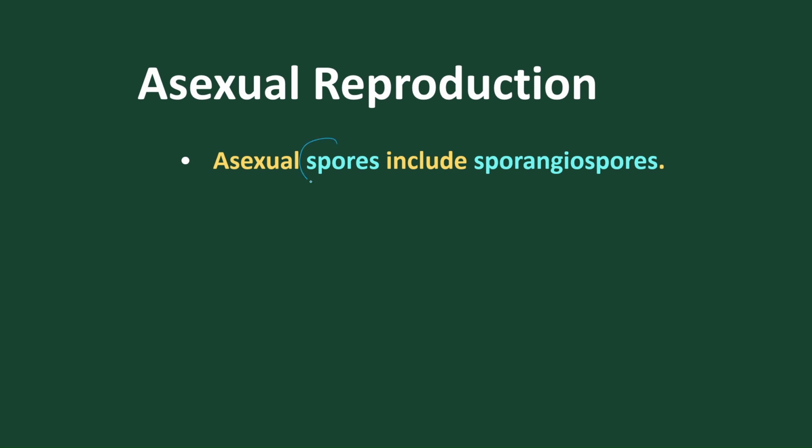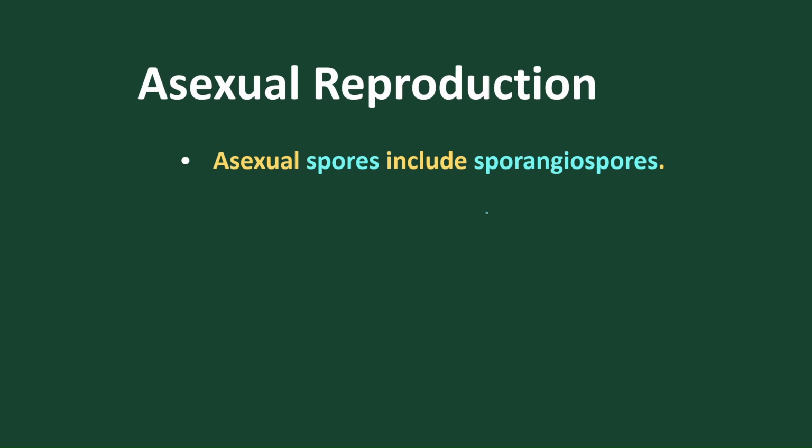Let's start with asexual reproduction first. Asexual reproduction is by means of spores called sporangiospores. The sac-like structure is called sporangia, and inside the sporangia the spores are produced. These spores are called sporangiospores. Under favorable conditions, the sporangia burst and the spores are released to give rise to a new